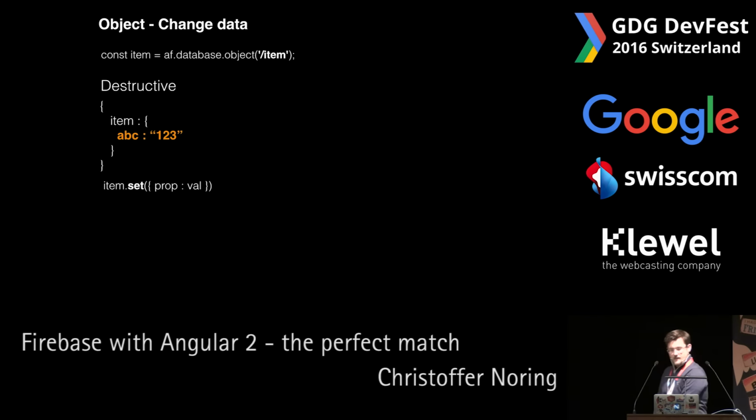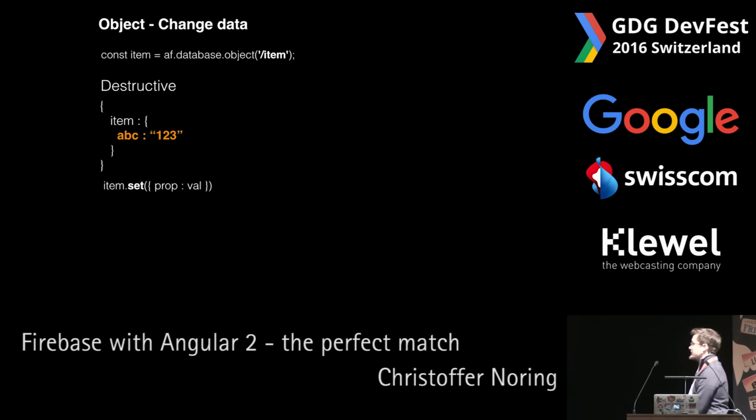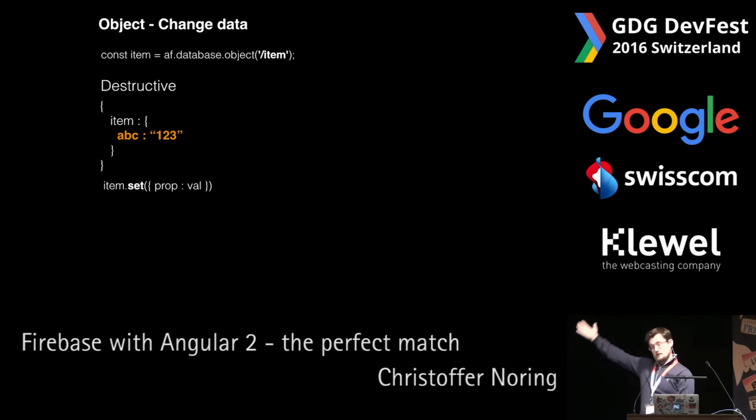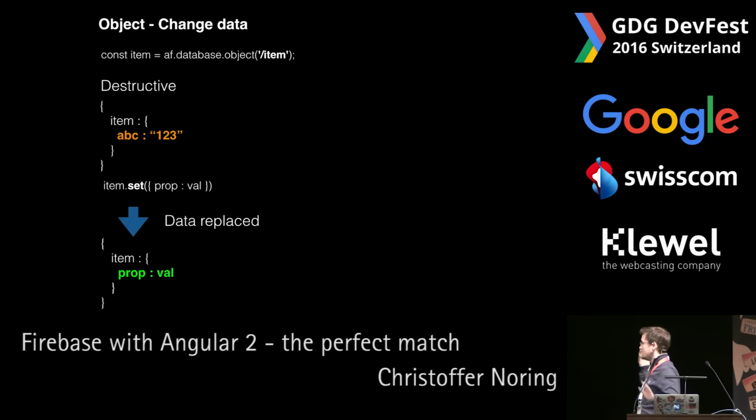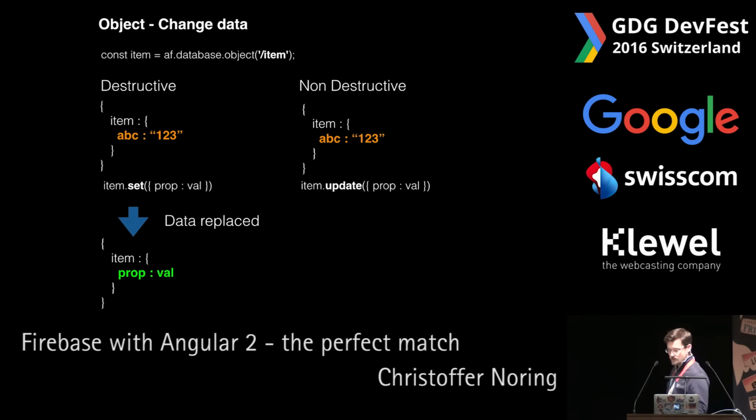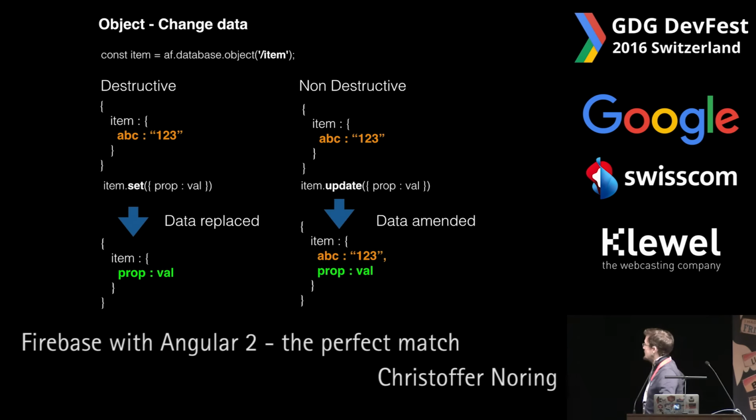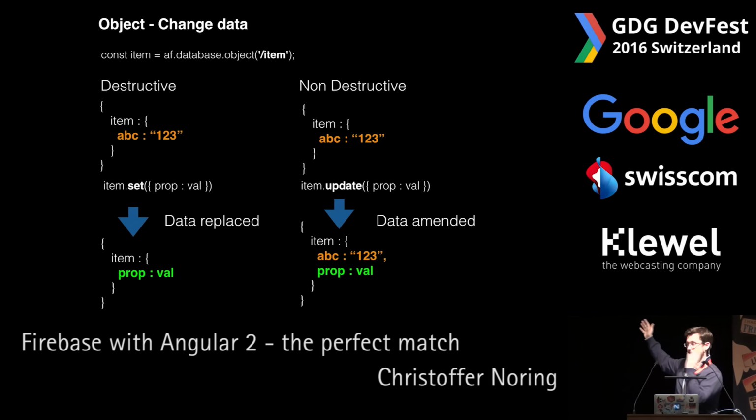As for changing data, there are two different ways that we can change data. One is using the set method. And if we use the set method, this is called a destructive behavior. Because what we try to do is effectively replace the ABC123 with a prop val. So this is destructive. This destroys the data. The other more safe approach is the non-destructive way with the update method. The update will just amend the data to the existing data. So remember, destructive, non-destructive. Learn the difference or your database will look very funny.